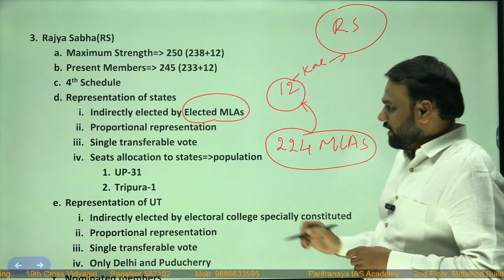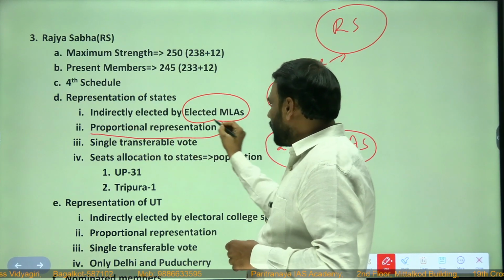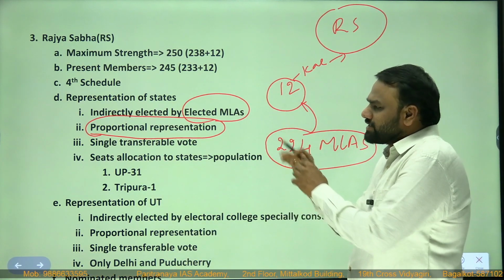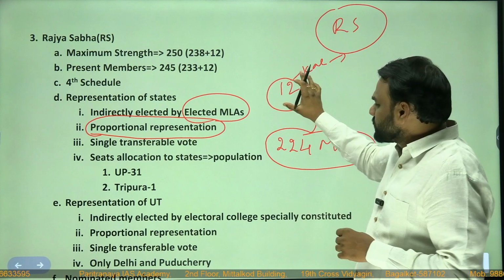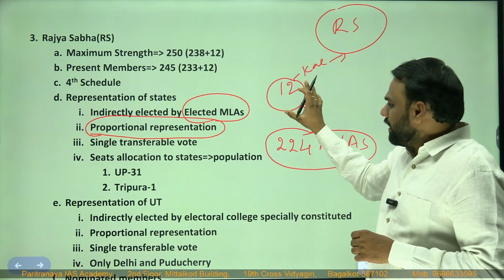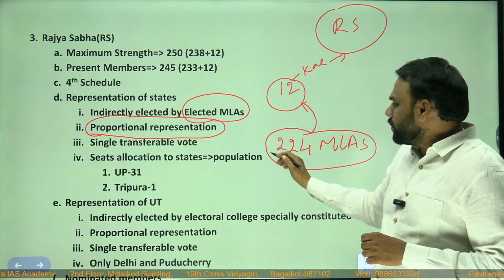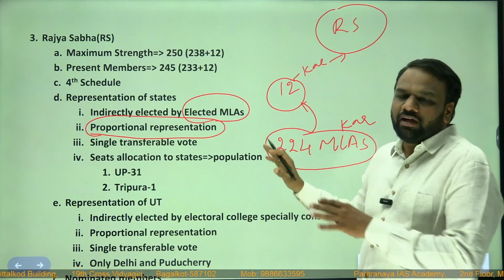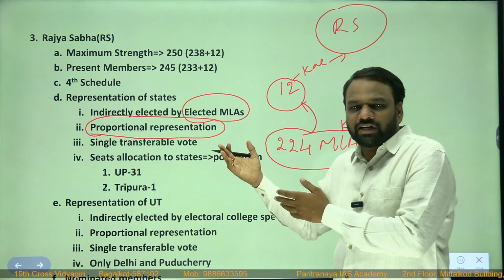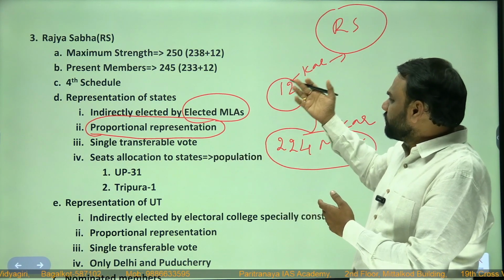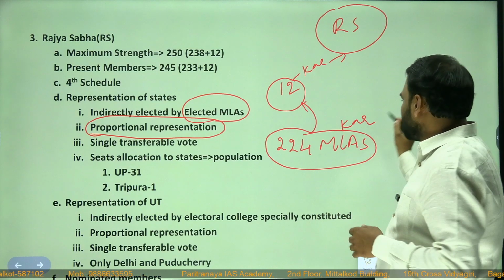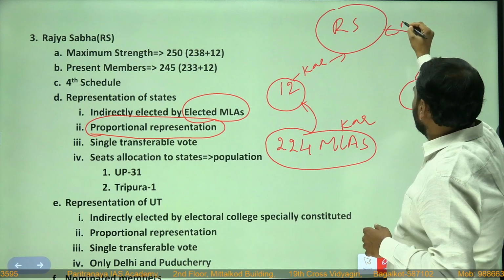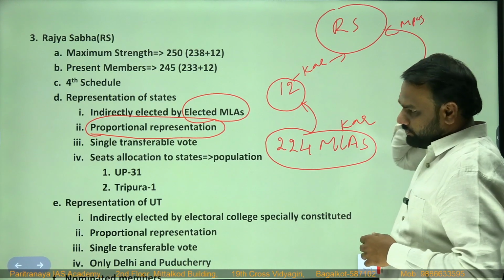So what is proportional representation? We already made a video on proportional representation, so refer to that video to get an understanding about it. These 12 members of Rajya Sabha from Karnataka have been elected by the 224 MLAs of Karnataka. Similarly, the MLAs of respective states will elect the representatives of their state into Rajya Sabha. For example, Uttar Pradesh will elect its Rajya Sabha MPs.